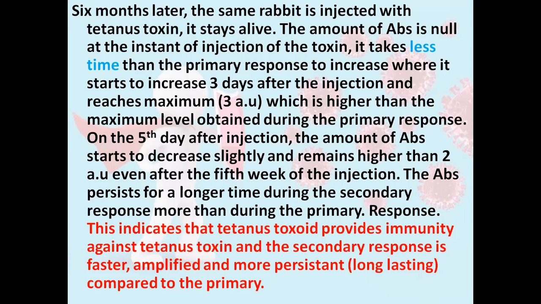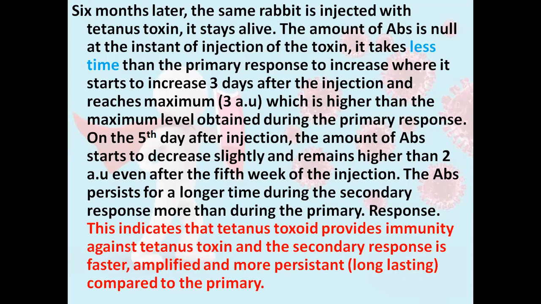On the fifth day of injection, the amount of antibodies starts to decrease slightly, but it remains higher than 2 AU, and it remains protecting the body even after the fifth week of the injection. The antibodies persist for a long period of time during the secondary response, more than during the primary immune response.